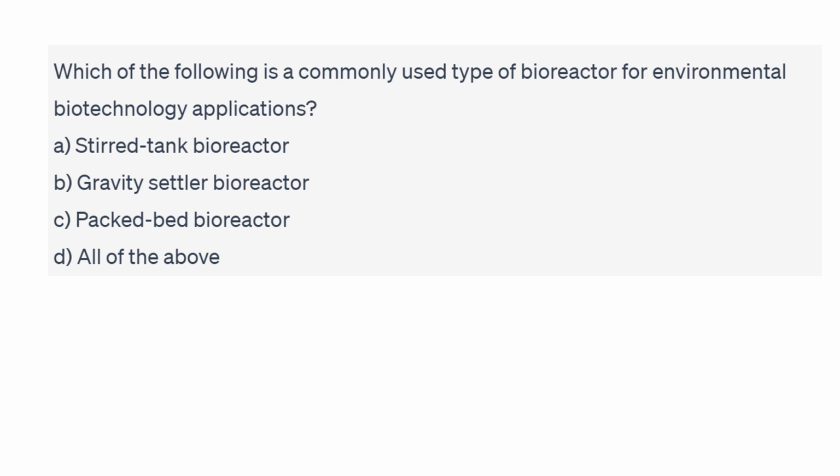Which of the following is commonly used as a bioreactor for environmental biotechnology applications? So let's check the options. Stirred tank bioreactor, yes, we are using this bioreactor in biotechnology. The gravity settler bioreactor, yes, this is also a right option. The packed bed bioreactor, yes, we are also using the packed bed bioreactor. And the fourth one is all of the above. So the right answer is all of the above.